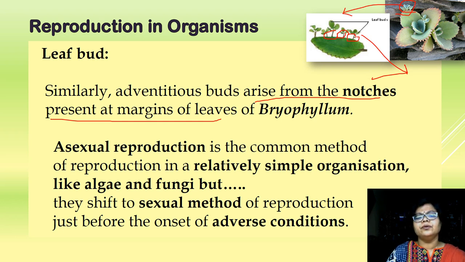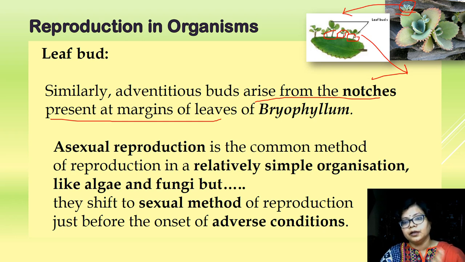In the beginning I told you that asexual reproduction is a very common method in simple organisms like algae and fungi, and they shift to sexual reproduction just before the onset of adverse condition. Why? Because in adverse situations, asexual reproduction is a quicker method. Within a short period of time, a huge number of organisms are produced, and they are morphologically and genetically identical to the parent plant. But if there is a scarcity of nutrients in the environment, and the environment is not suitable for the growth of the organism, then the organisms have to